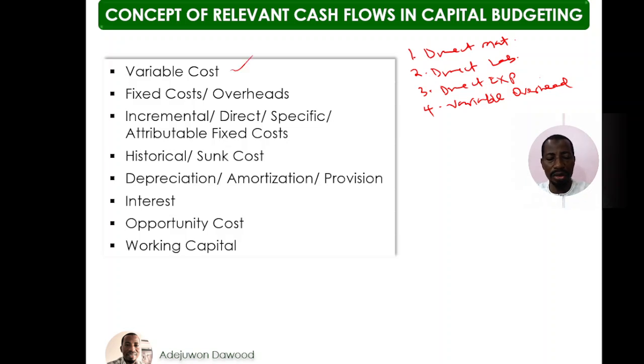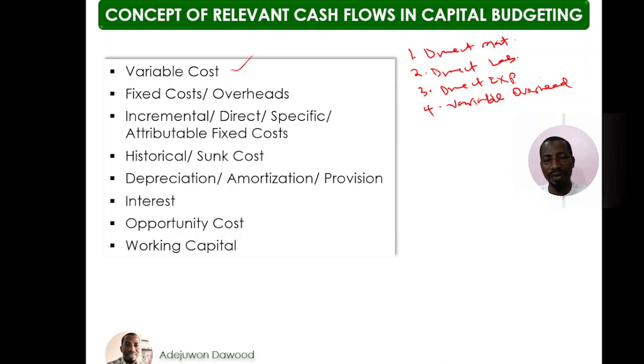Another variable you should take into consideration or you should examine critically is the fixed cost, because there are different ways in which examiner can test fixed cost in a question. Fixed costs are costs that have no sympathy for activity level, which simply means that irrespective of the activity level, the fixed cost will not change. Provided the fixed cost will not change, it is irrelevant. However, if the fixed cost will change as a result of undertaking the project, then it is relevant.